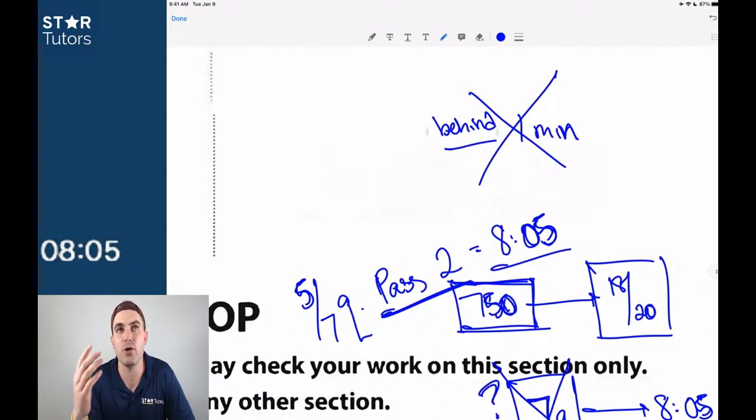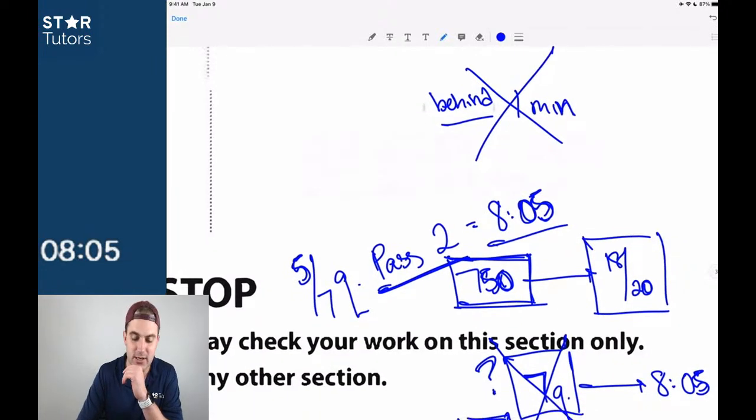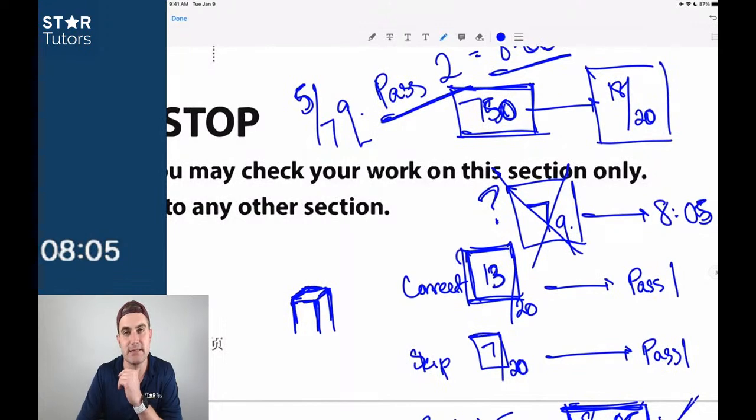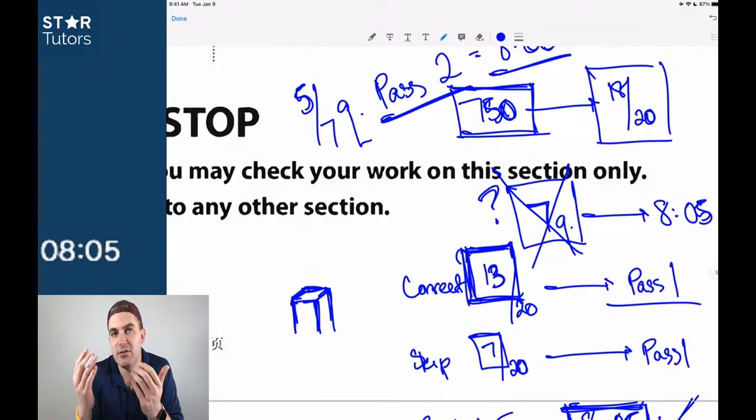If you're on the writing and language section and you see a question about the main idea of the passage, and you know you're 1 minute behind, just skip the next one that asks for the main idea of the passage, and get to the next grammar questions, and you've already caught up on time with just one question rather than freaking out about where am I in the test. The same thing goes here. If you know that, hey, I'm pretty consistent because I've practiced this, I'm pretty consistent getting 13 questions right on pass number 1 in about 8 minutes, with about 8 minutes to go, then there's no reason to stress on the real thing.